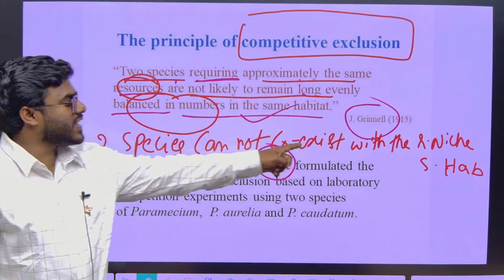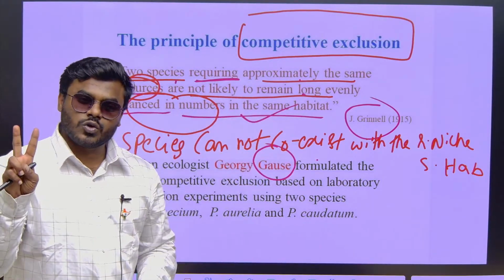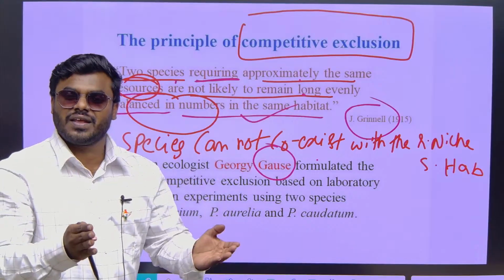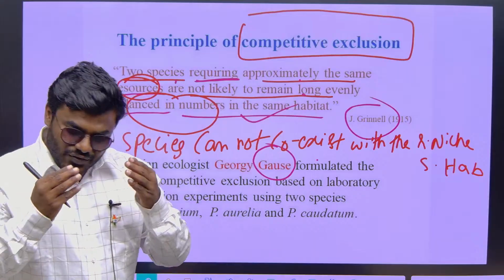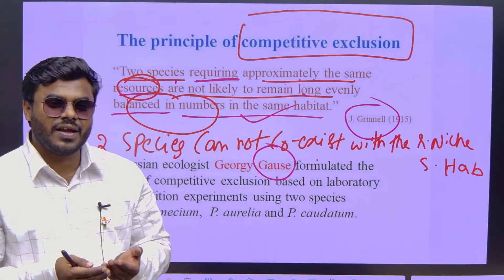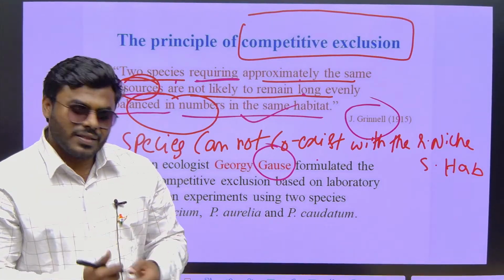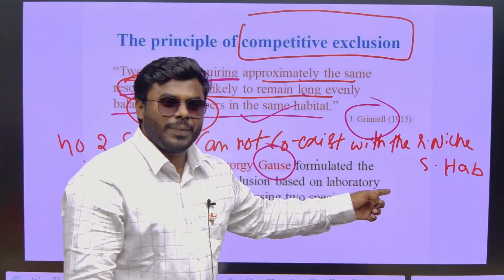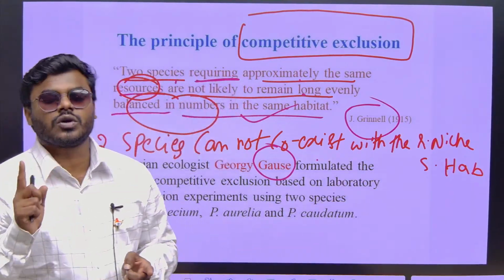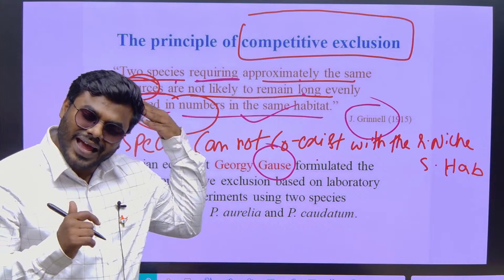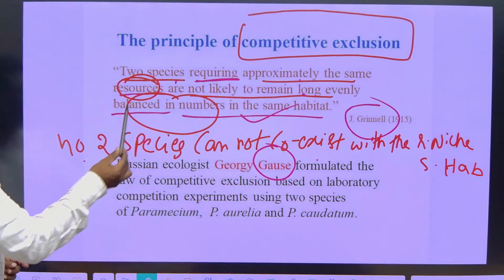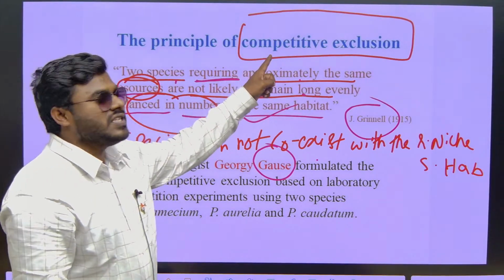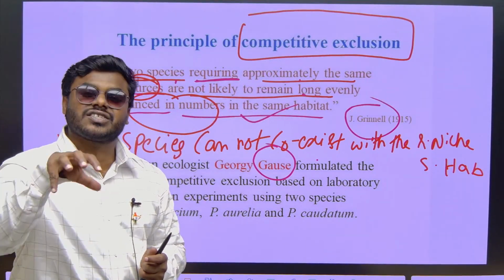No 2 species can coexist means no 2 species can survive in the same area if they have the same behavior. Correct? If they are living in the same habitat, definitely the behavior is also the same, then it definitely leads to competition. Among that, only the good competitor will win, the poor competitor has to be excluded. So in general, in nature, competition is the most common type of interaction that happens.